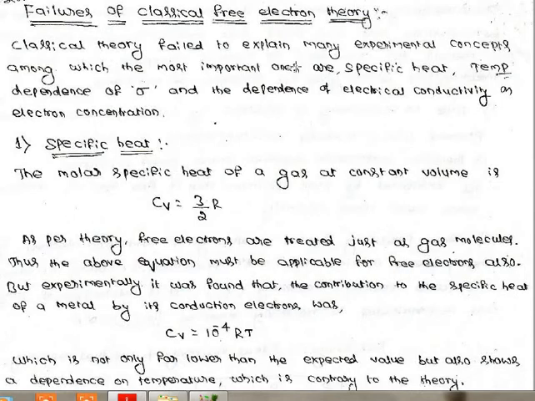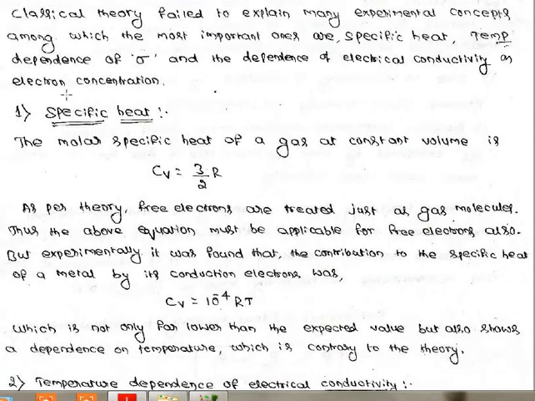Classical theory failed to explain many experimental concepts, among which the most important ones we are discussing here: one is specific heat, second is temperature dependence of electrical conductivity, and the last is electron concentration dependence of electrical conductivity. First, the specific heat. Specific heat is the amount of heat required to increase the temperature by 1 degree Celsius with respect to unit volume.